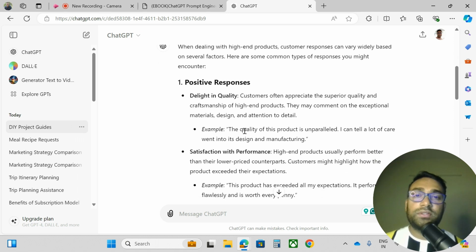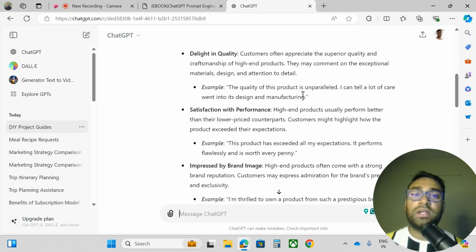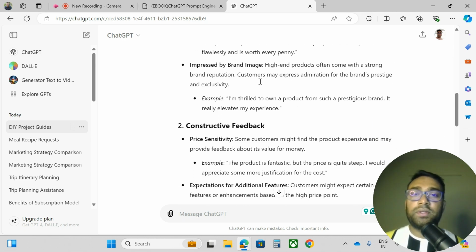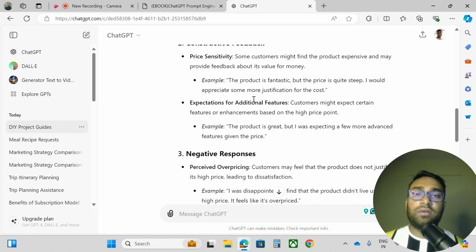The positive response: delight in quality. Customers often appreciate the superior quality and craftsmanship of high-end products. They may comment on the exceptional materials, design, and attention to detail. An example: the quality of this product is unparalleled, I can tell a lot of care went into its design and manufacturing. Then satisfaction with performance, impressed by the brand image, constructive feedback, price sensitivity, all with details and examples.